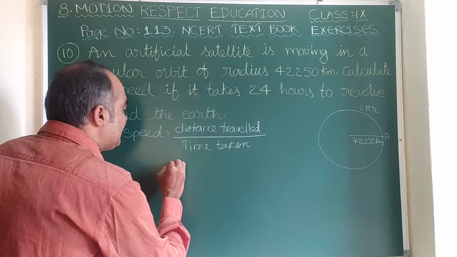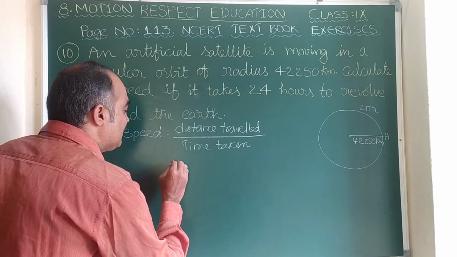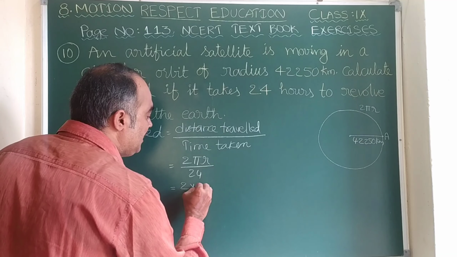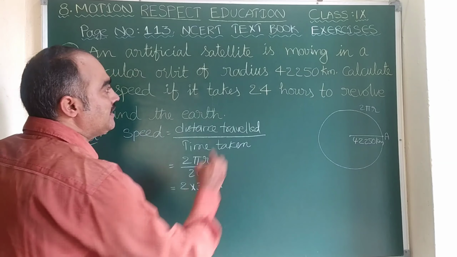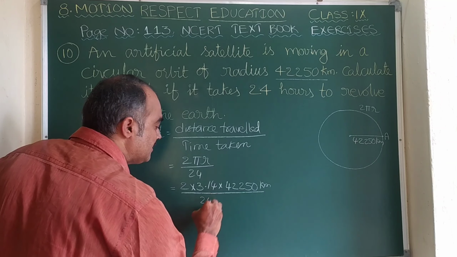So let us write distance travelled is nothing but circumference of the circle. We can take it as 2 pi r divided by time taken. It is given as 24 hours. As we know, the value of pi is 3.14. So let us write 2 as it is, pi is 3.14 into radius is 42,250 kilometer, divided by 24 hours.